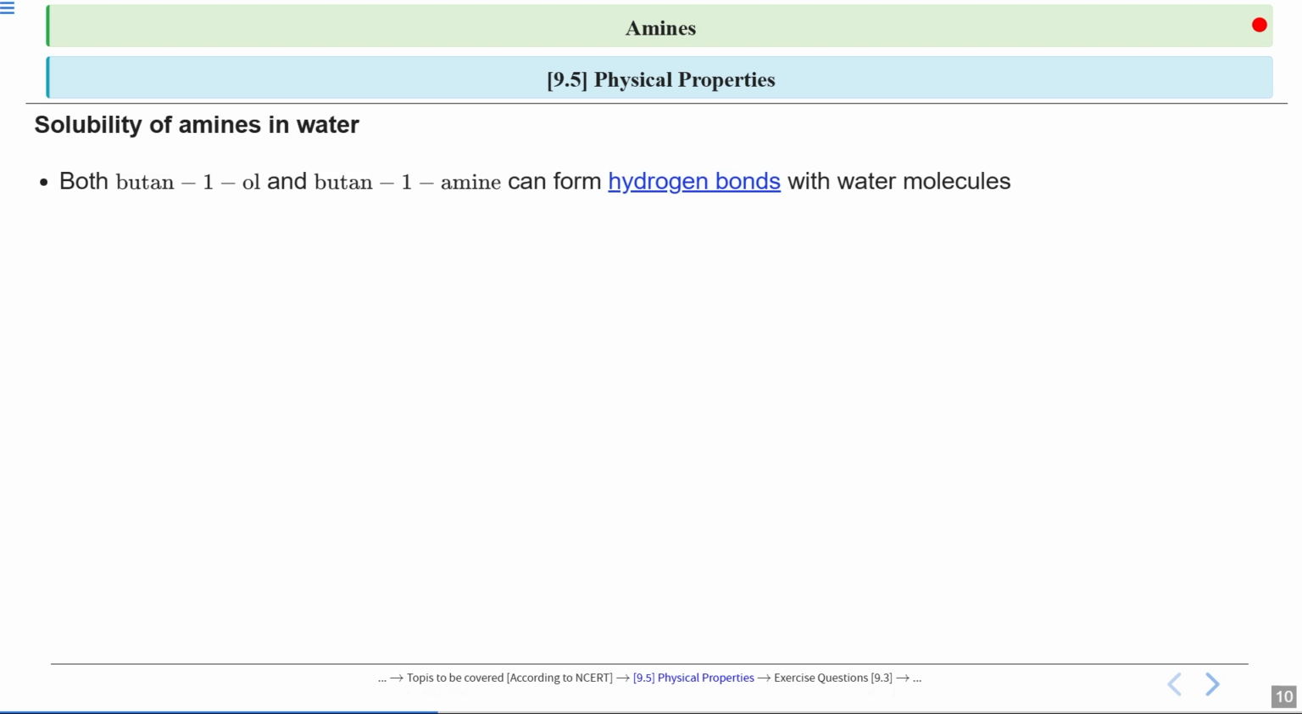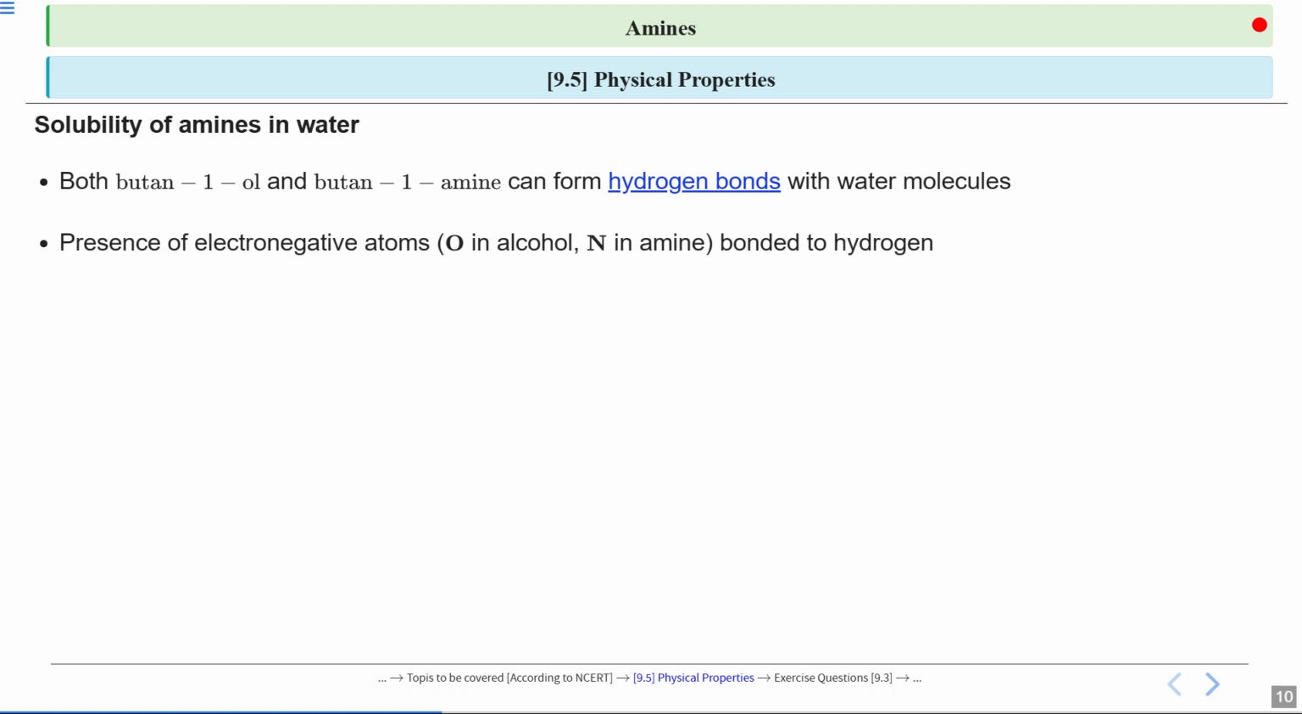If you see butan-1-ol and butan-1-amine, we know that they can form hydrogen bonds with water molecules. The reason these molecules can form hydrogen bonds is because they both have an electronegative atom: oxygen, which is present in alcohol, and nitrogen, which is present in amines, bonded directly to hydrogen. So the higher the electronegativity, the stronger the pull on electrons, which makes the hydrogen slightly positive and able to bond with the water.